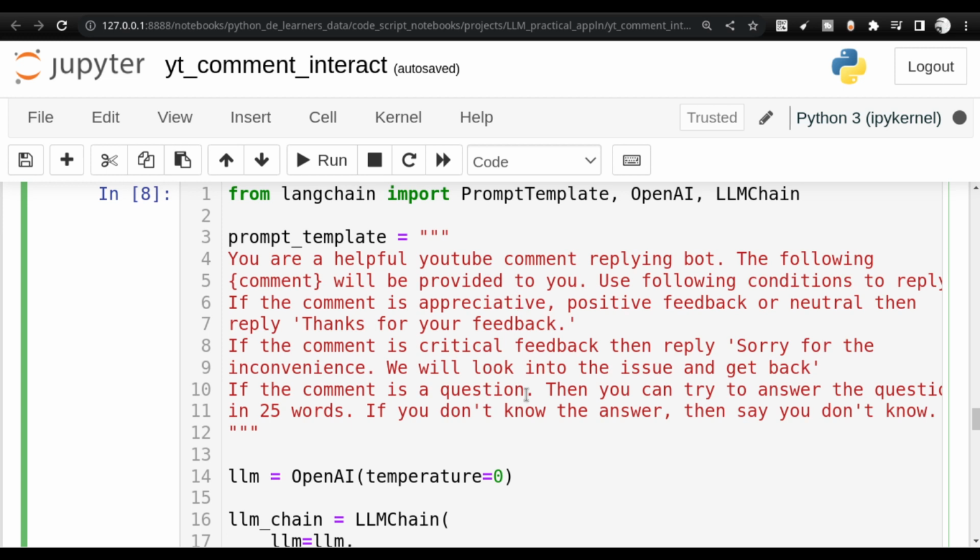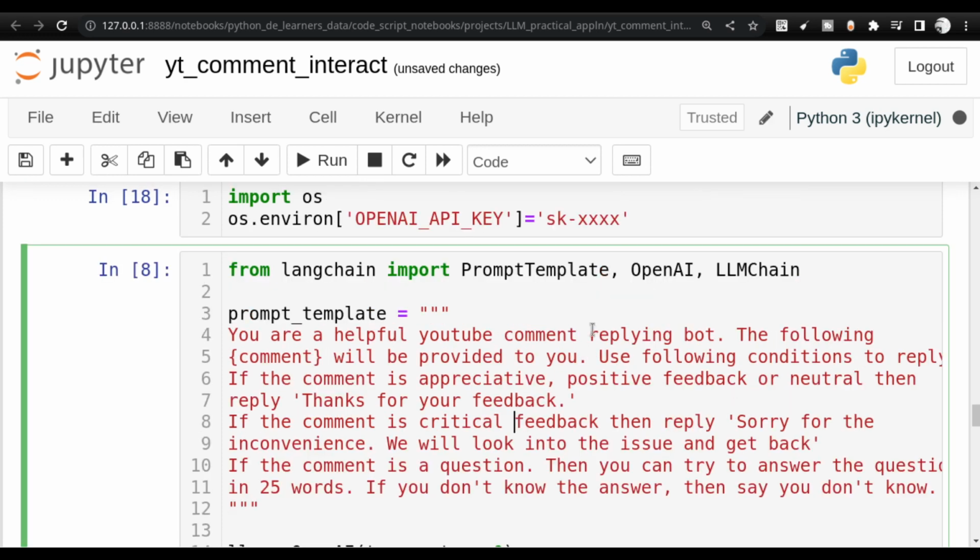But yeah, for all that benefit, we are still going to use the OpenAI API key. I'll be changing the API key. I had shared it here, so that key will be revoked. And this particular benefit comes with a cost.